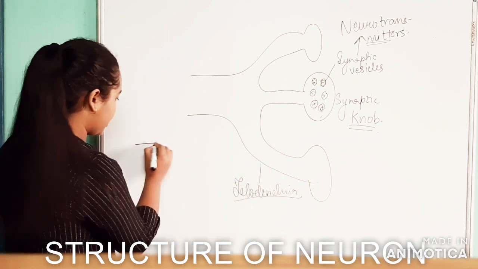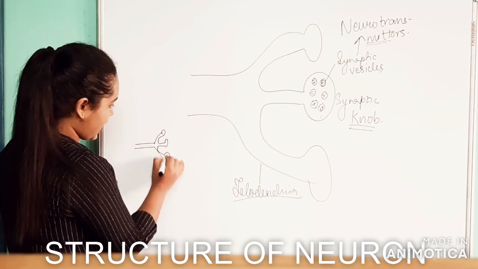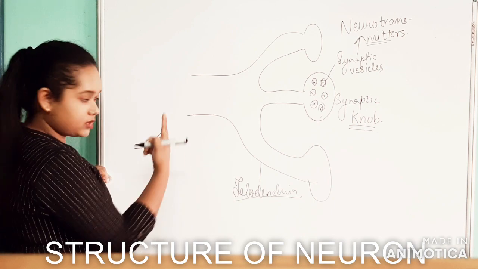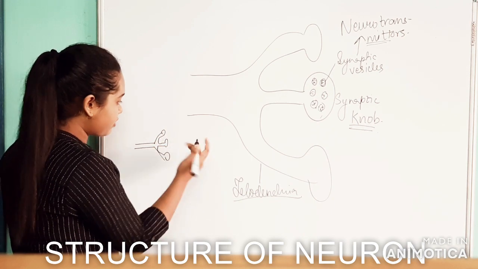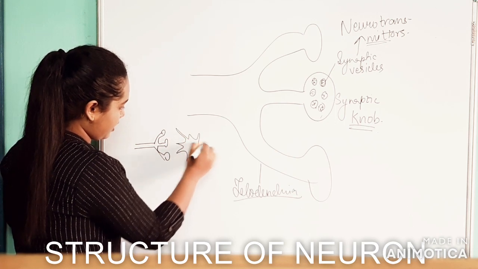We know that here this is the axon part. To the next, the adjacent neuron, the dendrites of the adjacent neurons will be present here, right?